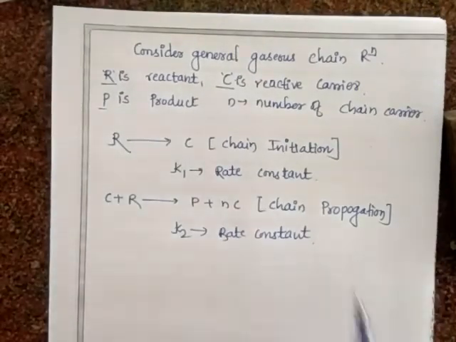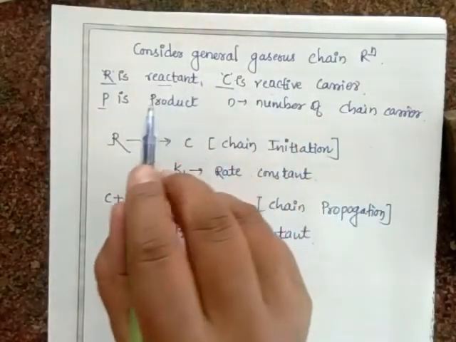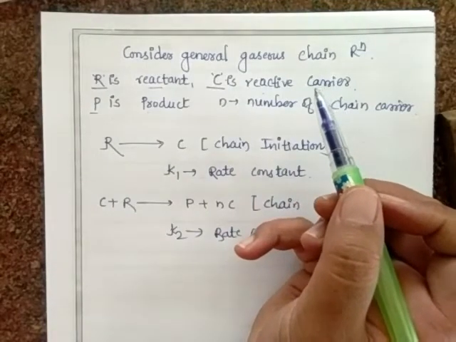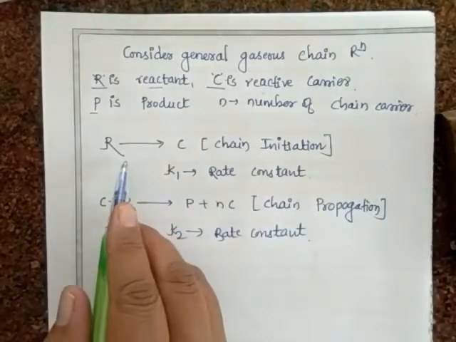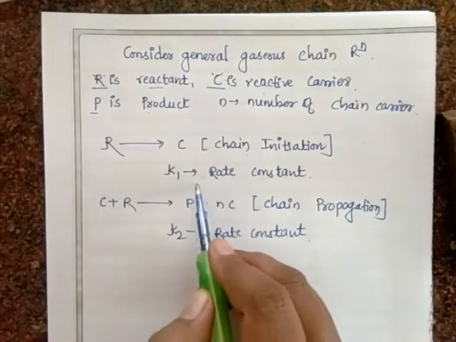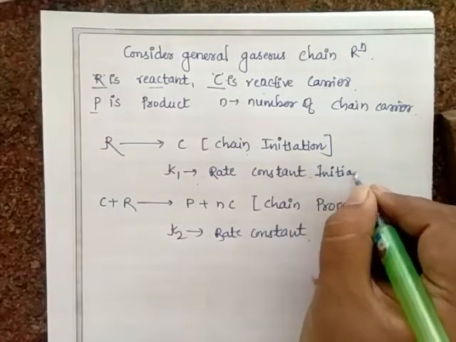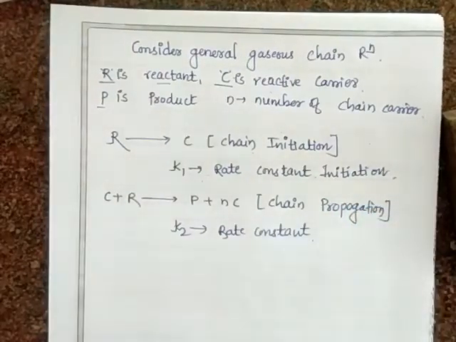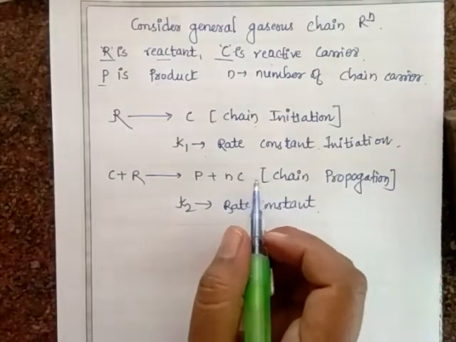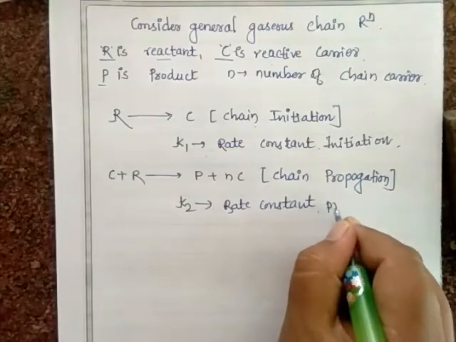Consider the general gaseous chain reaction where R is a reactant, C is a reactive carrier, P is a product, and N is the number of chain carriers in the chain propagation step. Thus, R gives rise to C in the chain initiation step, where K1 is the rate constant of initiation. Next, C plus R gives rise to P plus NC. This is chain propagation, where K2 is the rate constant of propagation.